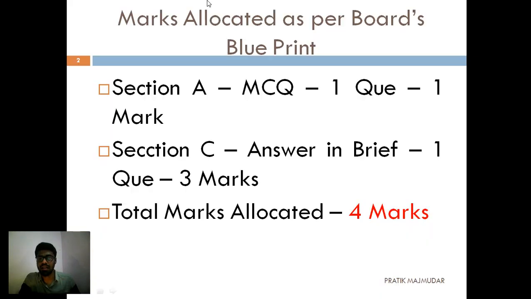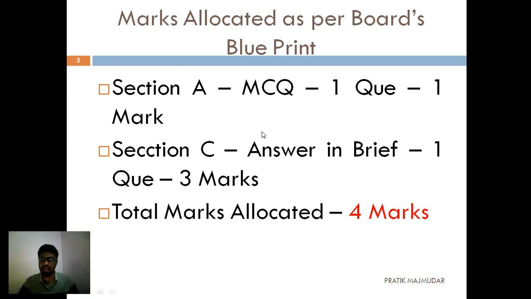So, these are the marks allocated as per the board's blueprint. In section A, one MCQ is going to be asked, that is for 1 mark. In section C, a brief answer writing question is there, one question, that is for 3 marks. In total, marks allocated as per the board blueprint is 4 marks. Majorly in this chapter, you are going to learn the theoretical things.